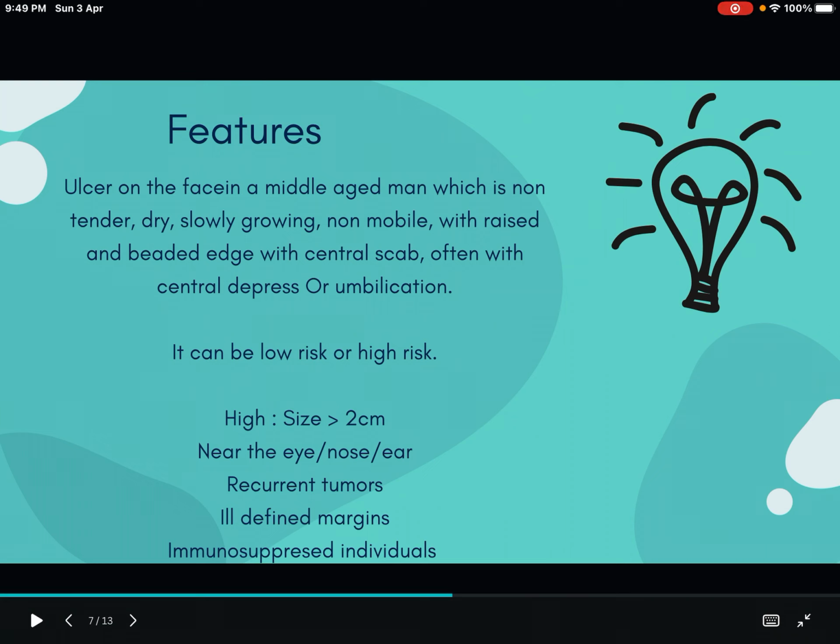And this basal cell carcinoma can be of low risk and high risk. So how do we say whether it is low risk or high risk?